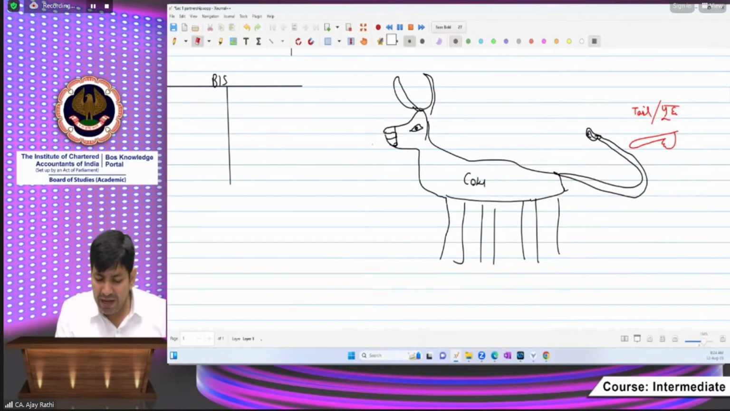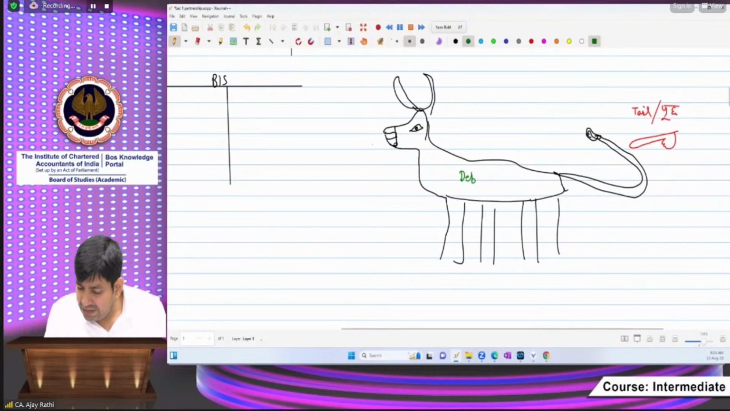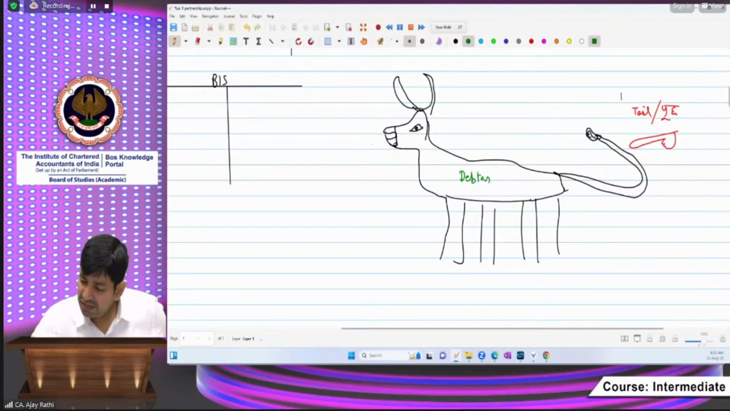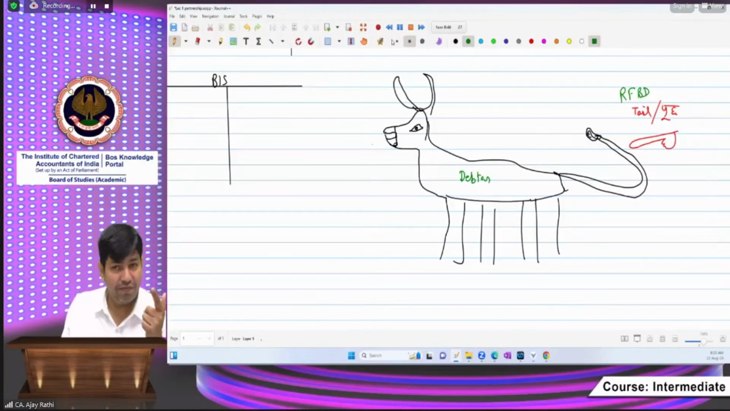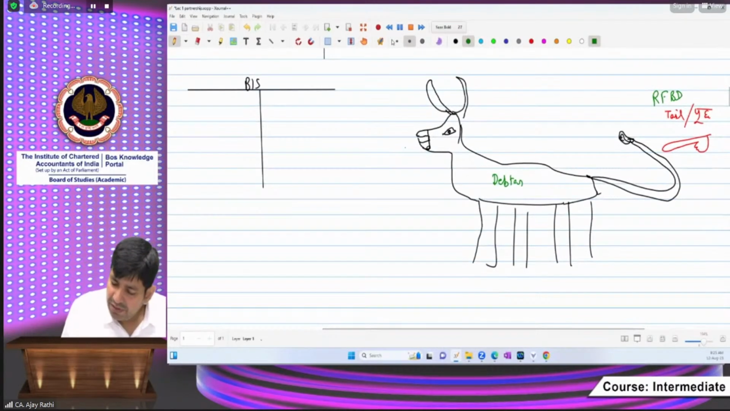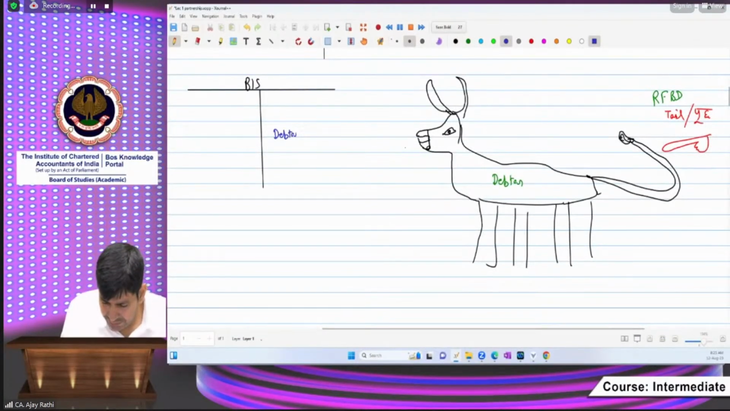Okay, I am giving another name to this. Suppose this is the debtor. The tail of the debtor is what? That is the reserve for bad debts. This is the tail of the debtor. Now tell me, if we are transferring the debtors, suppose debtors are of 1 lakh rupees.